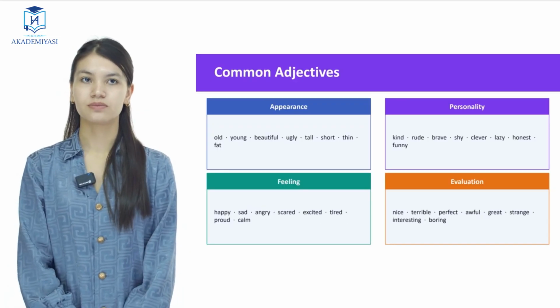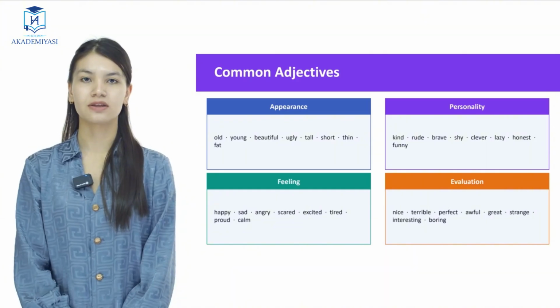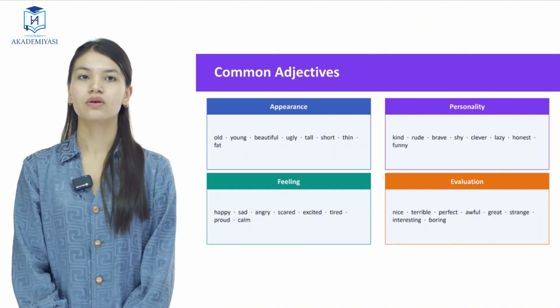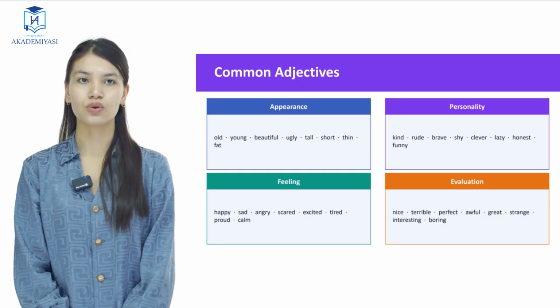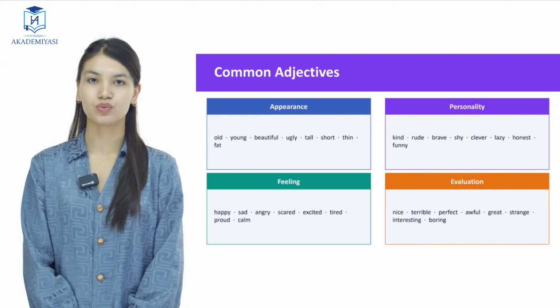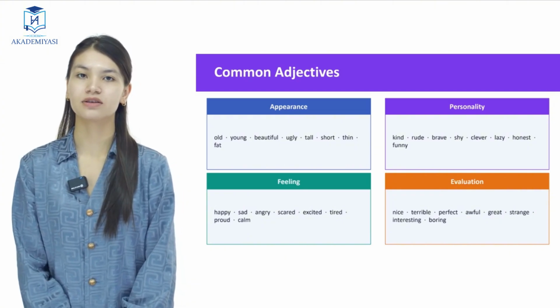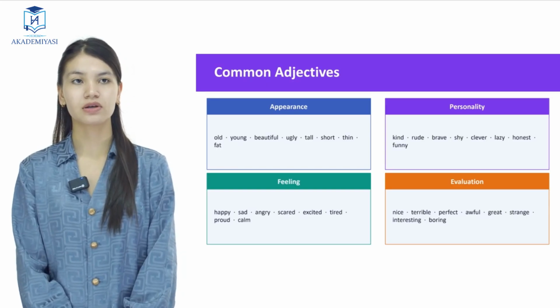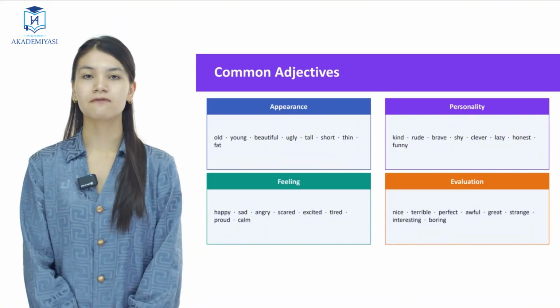Common adjectives: they describe appearance, yani tashqi ko'rinishlarni ifodalaydi. For example, old, young, beautiful, ugly, tall, short, thin, or fat. And personality: bu shaxsiyatni ifodalaydi. For example, kind, rude, brave, shy, clever, lazy, honest.